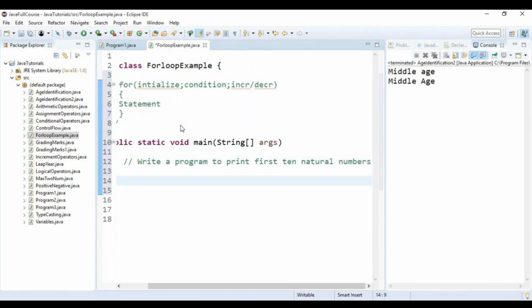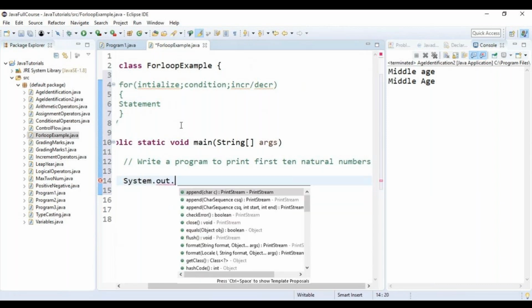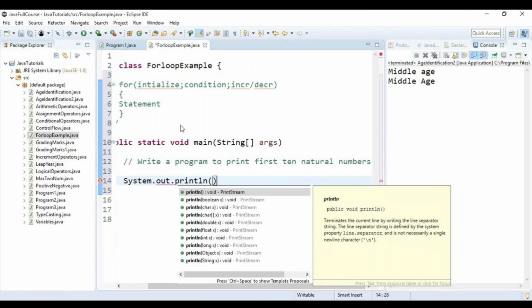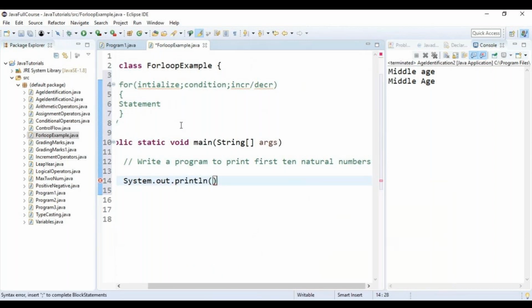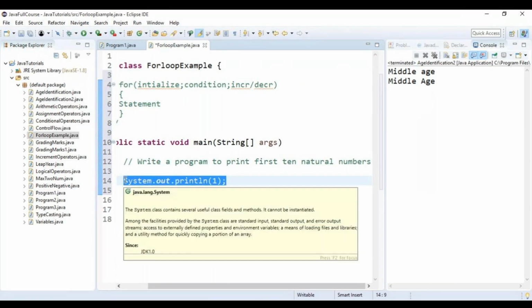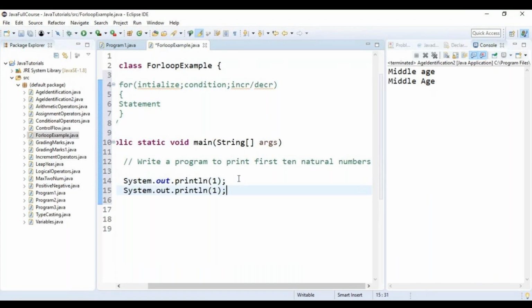If I don't use any loop, what is the process I should follow to display the first 10 natural numbers? System dot out dot println 1. Similarly, I have to give it how many times if I don't use any loop?